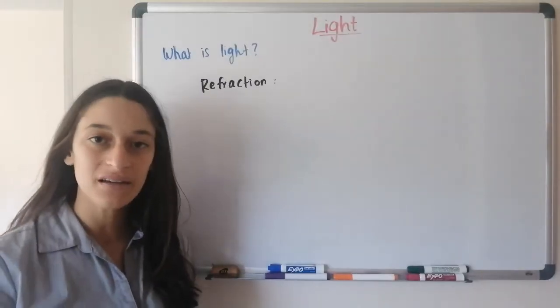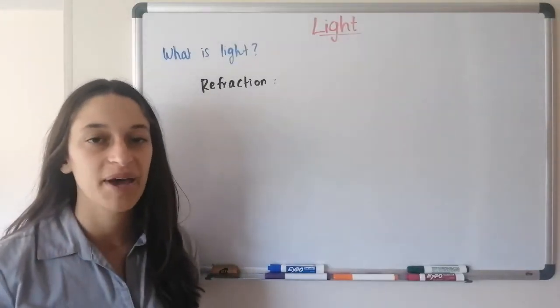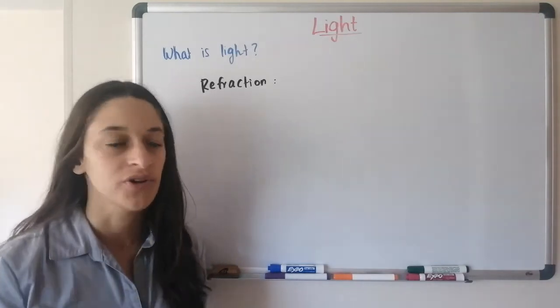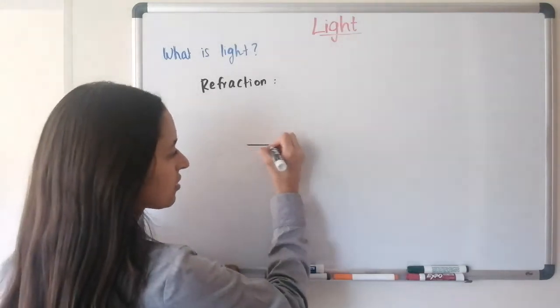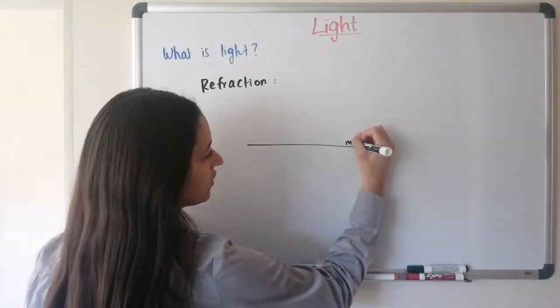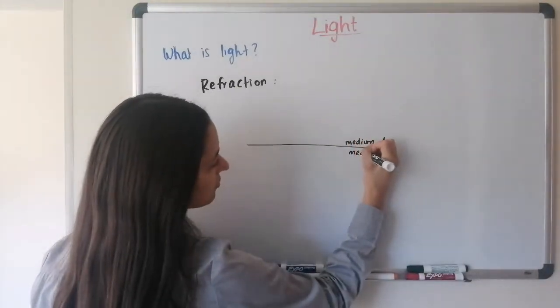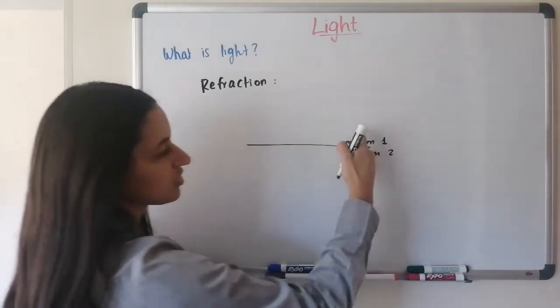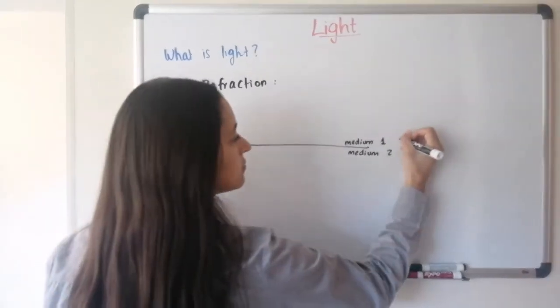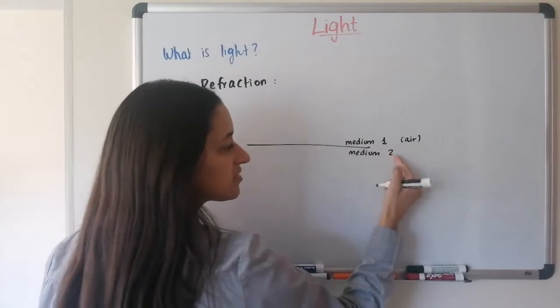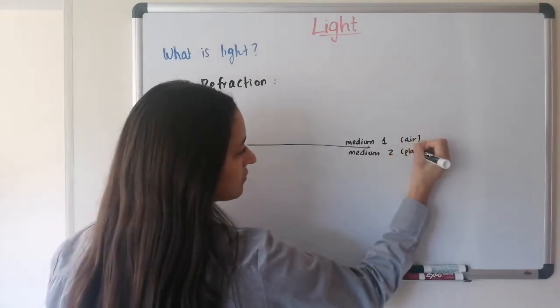Refraction is the bending of light rays that occurs when light passes from one medium to another. So suppose we have a barrier and we have a medium 1 on top and a medium 2 on the bottom. So this can be, for example, air, and this can be, for example, plastic.